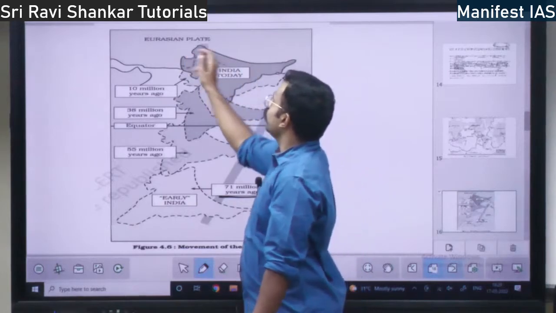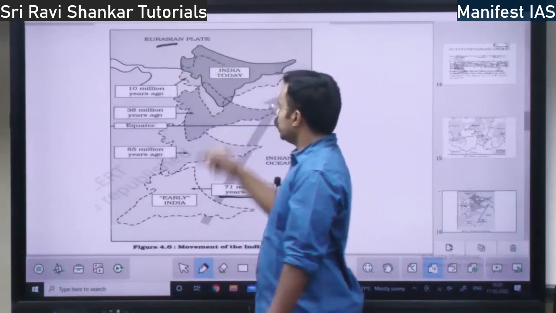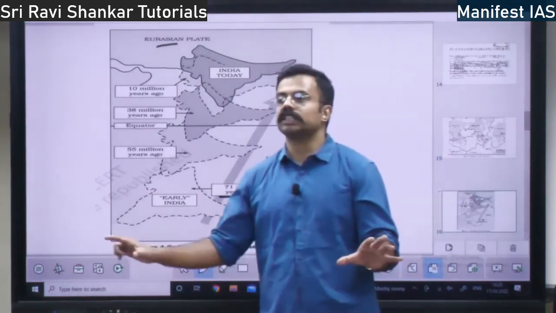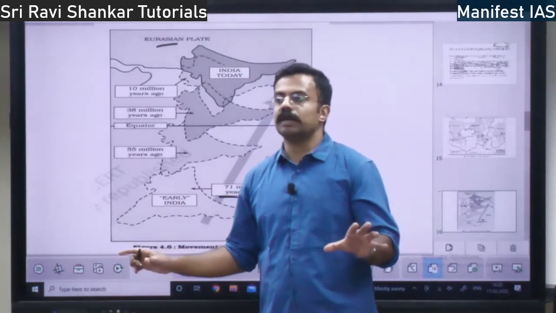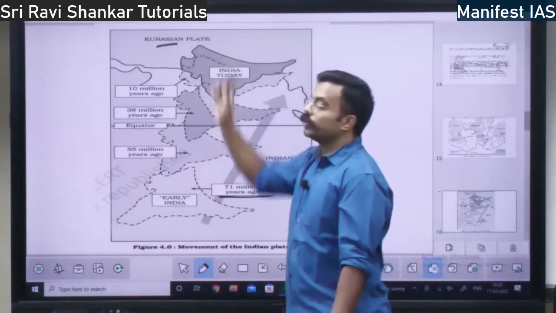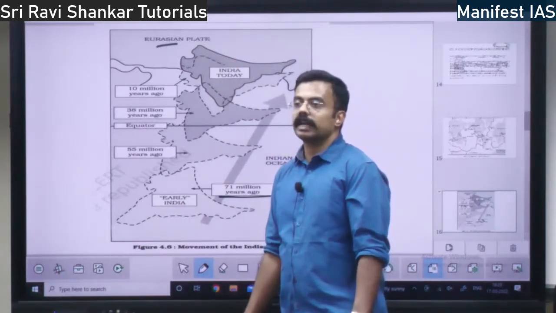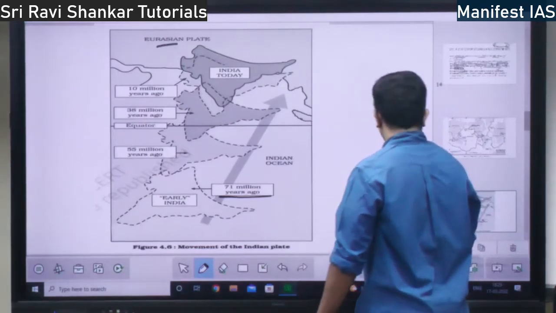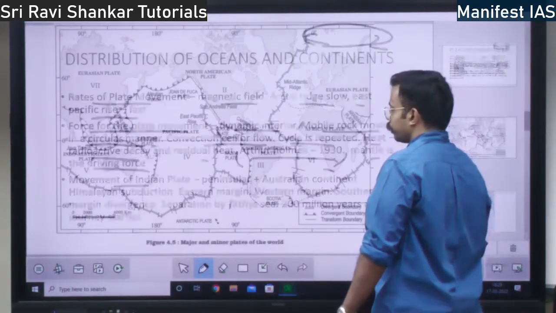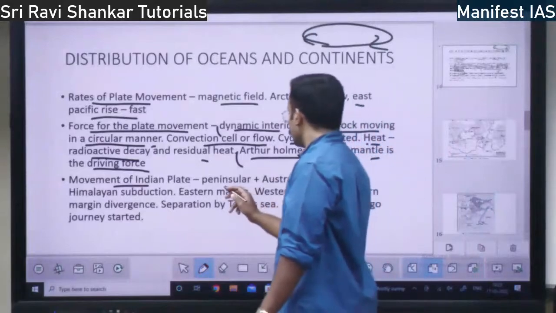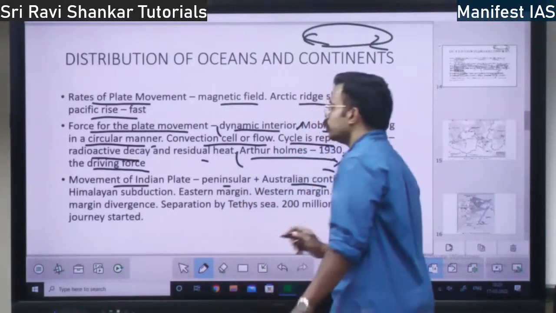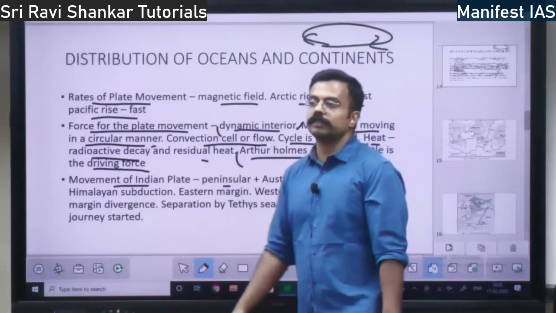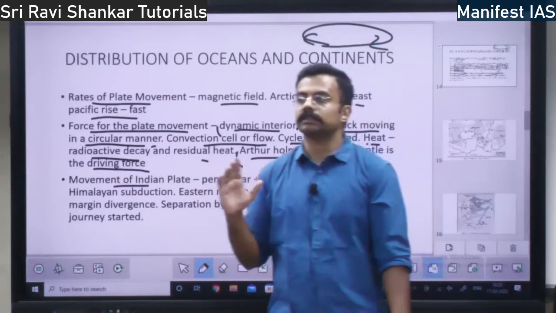After that, it collided with the Eurasian plate. The Indian plate is not just India, it is India and Australia combined. The Indo-Australian plate collided with the Eurasian plate, right? So this is the concept, movement of the plate. So the Indian plate means the Indian peninsula plus Australia. Both of these form one plate, right?